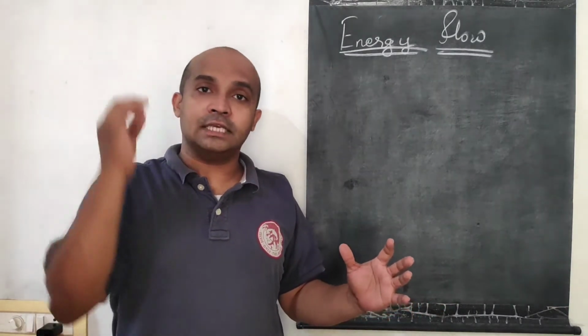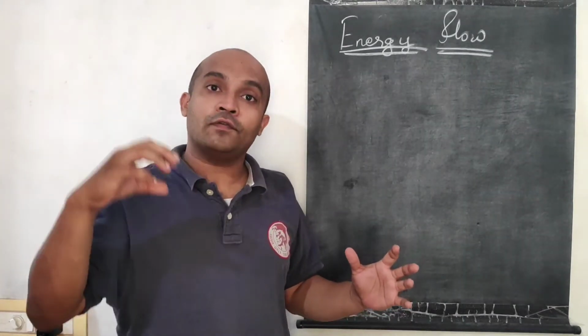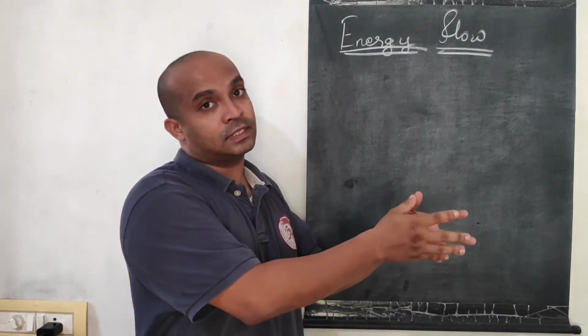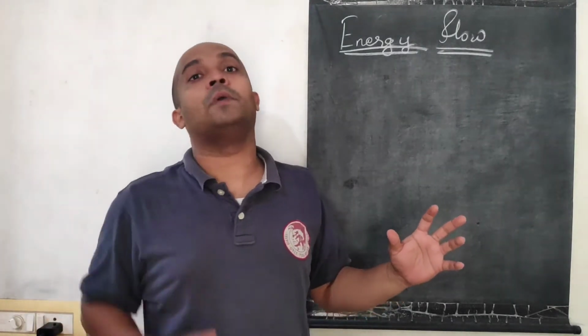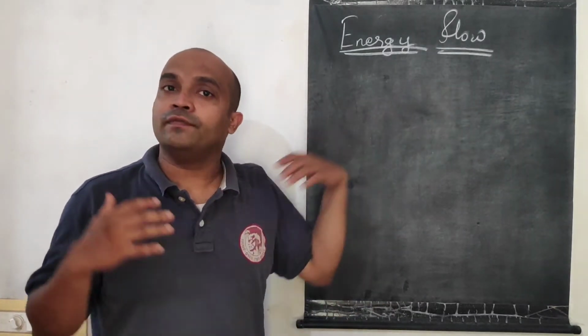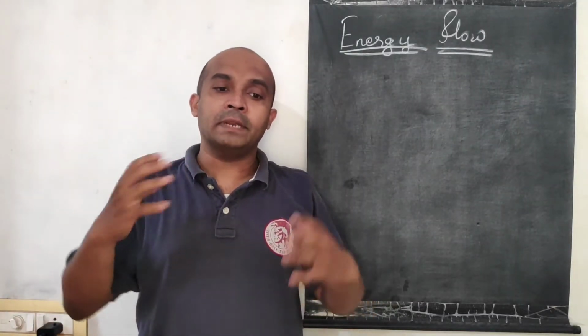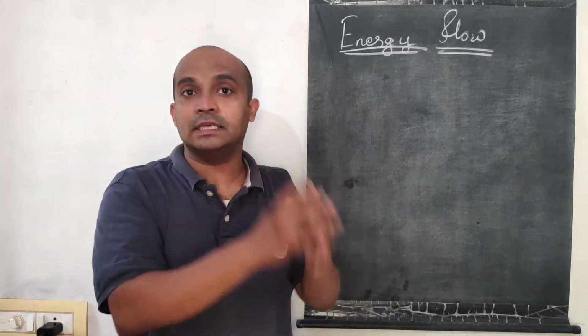So first this energy comes into plants or photosynthetic organisms, then this energy flows through different trophic levels in an ecosystem, right? It flows through all living organisms, and that is why it is called energy flow. We know there are different types of animals, called consumers in the ecosystem.